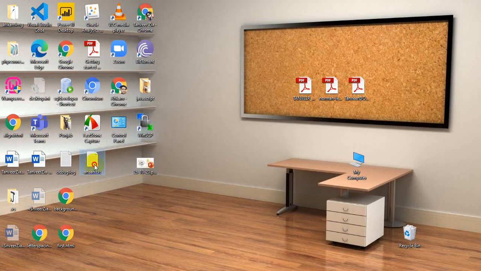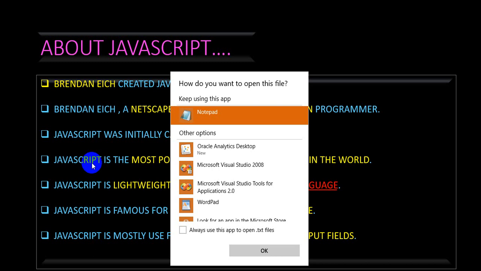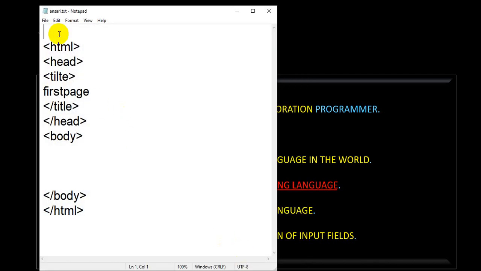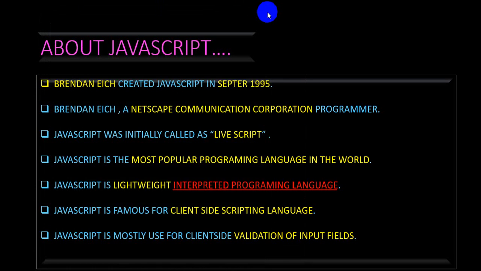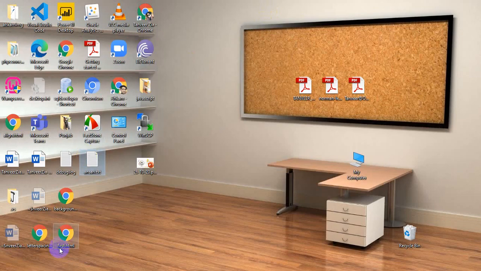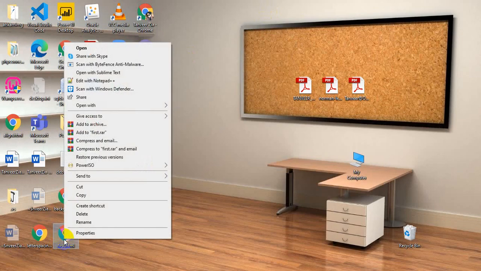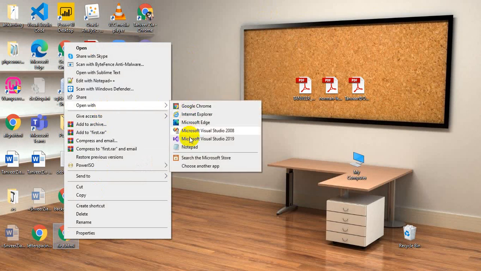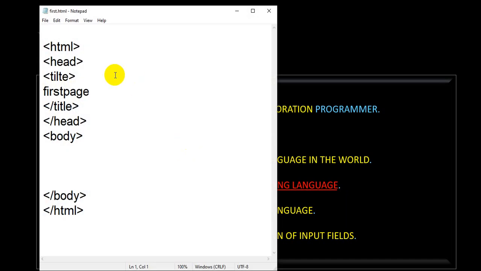See, this is Ansari, and this is first.html. If I open the same file in Notepad, the content is same. See, ansari.txt. In the same way, if I go back to desktop and open this file inside Notepad, the content is same.